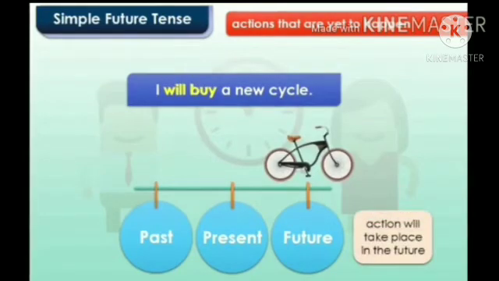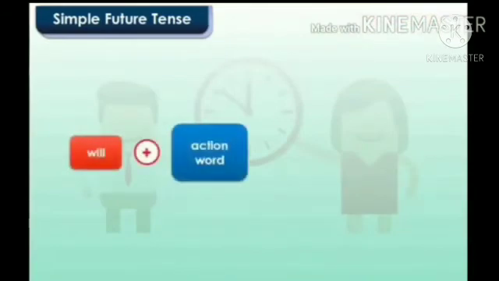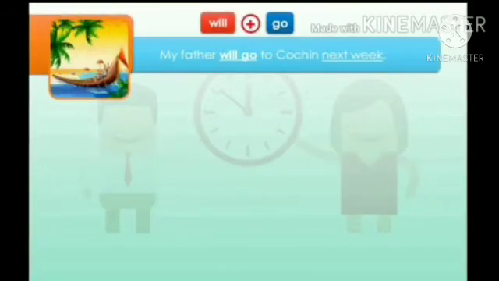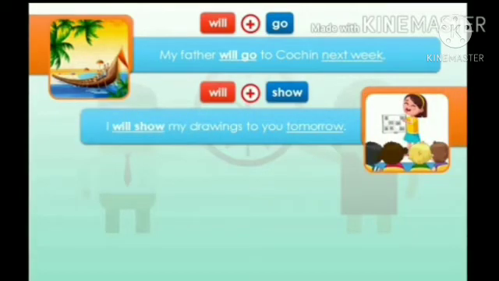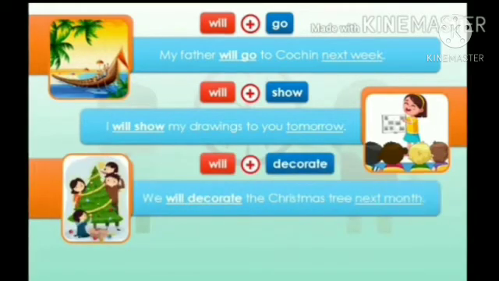The word will indicates that the action will take place in the future. The form of simple future is will plus action word. The word will along with the action word talks about future actions. Will plus go. My father will go to the coaching next week. Will plus show. I will show my drawing to you tomorrow. Will plus decorate. We will decorate the Christmas tree next month.